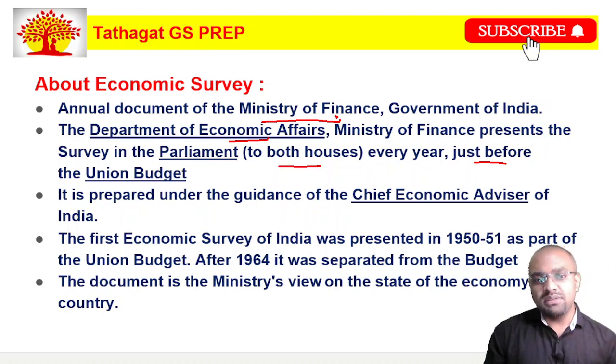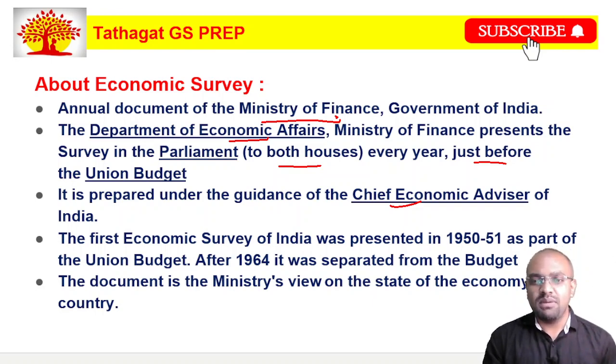This economic survey is prepared under the guidance of the Chief Economic Advisor of India. Friends, recently the government has changed the Chief Economic Advisor. Please comment in the comment section the name of the new Chief Economic Advisor of India. And the first economic survey of India was presented in the year 1950-51.